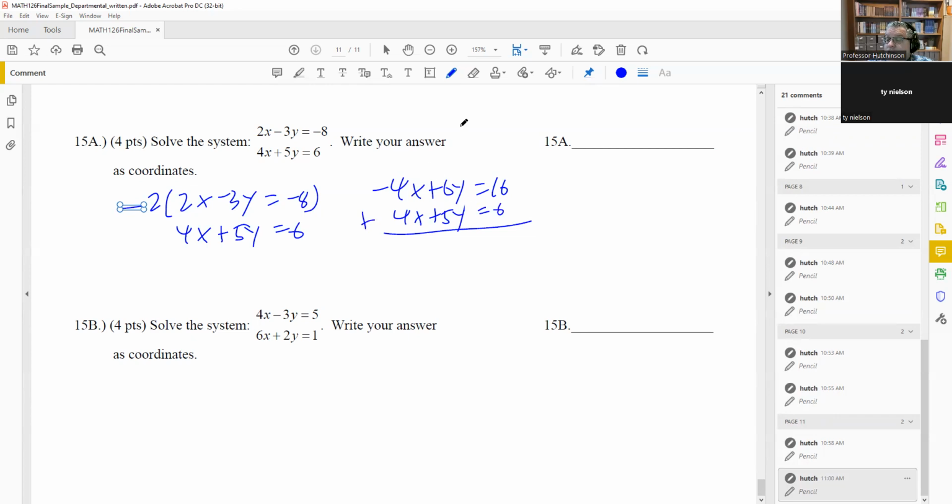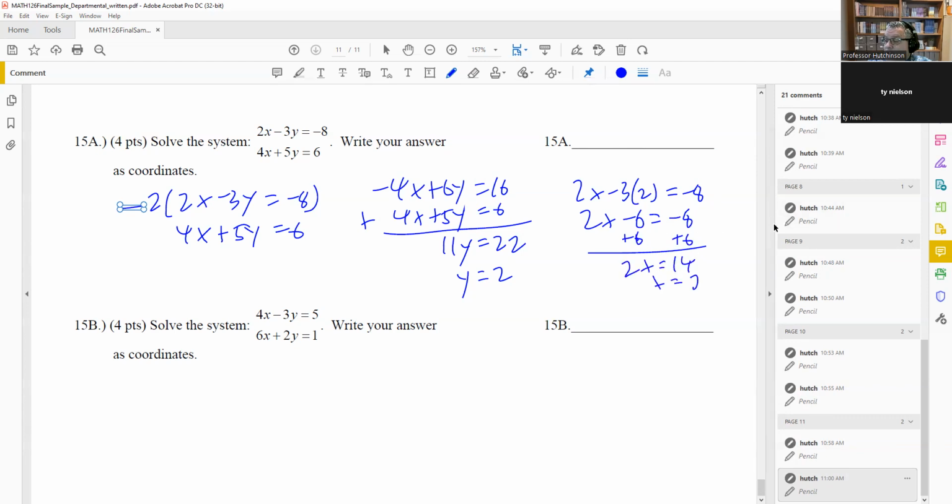Now I'm going to add these together. The x's cancel out. I get 11y equals 22. If I divide that, I get y is equal to 2. Now I need to find the x value because I want to find the point of intersection. You can either plug the 2 back into the first equation or the second equation, doesn't matter. I'll use the first one. So 2x minus 3 times 2 equals -8. So I get 2x minus 6 equals -8. Add the 6 to both sides, and I get 2x equals 14. So x is equal to 7.